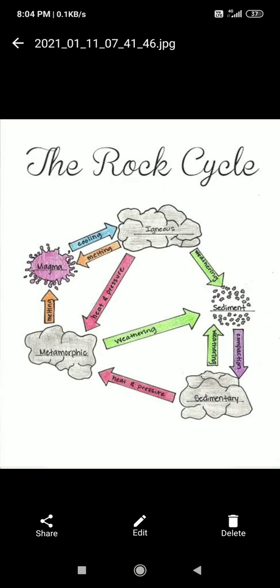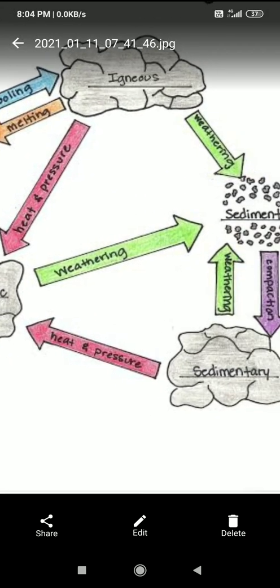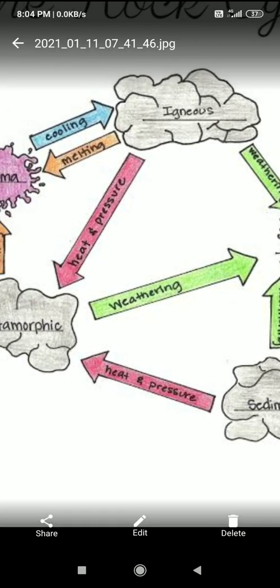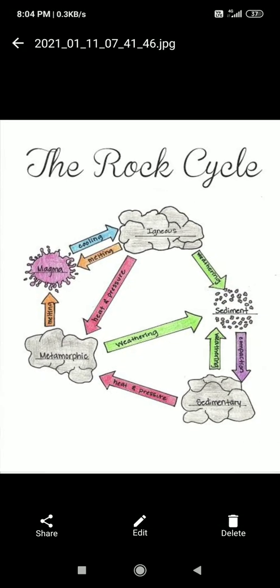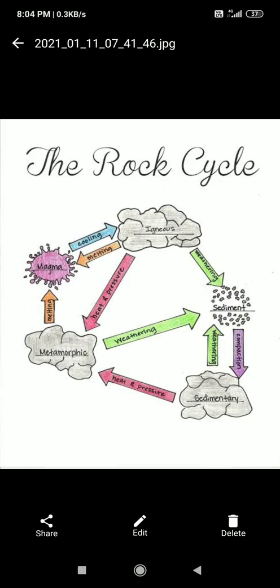Different forces are applied on it, like heat, pressure, maybe heavy wind, heavy rain, which cause these changes. If heat and pressure were not there, then sedimentary to metamorphic would not form. So this is about the rock cycle.